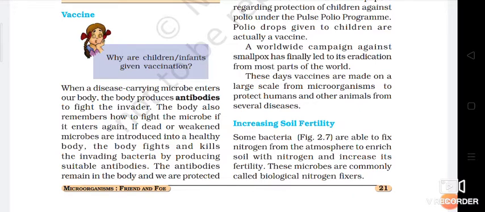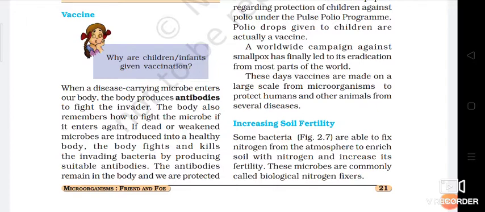We know that plants cannot take nitrogen directly from the atmosphere, but they have the capacity to absorb nitrogen from the water. That's why some bacteria are useful to fix that nitrogen from the atmosphere. That nitrogen is converted in such a way that it is able to mix with the water. That water is absorbed by the roots of the plants, and this way the nitrogen goes into the plant.